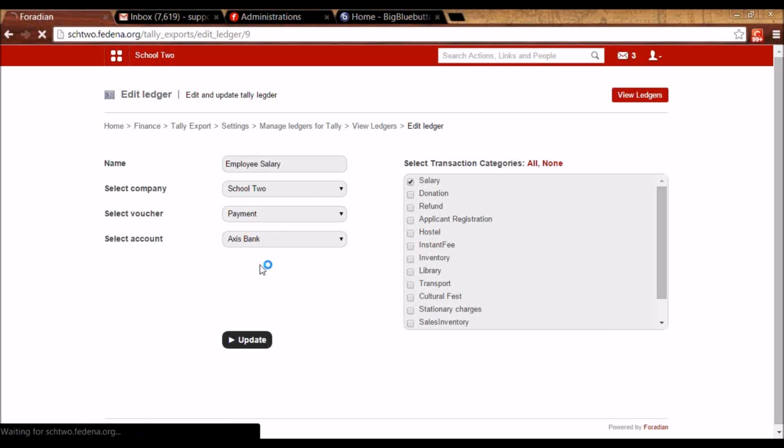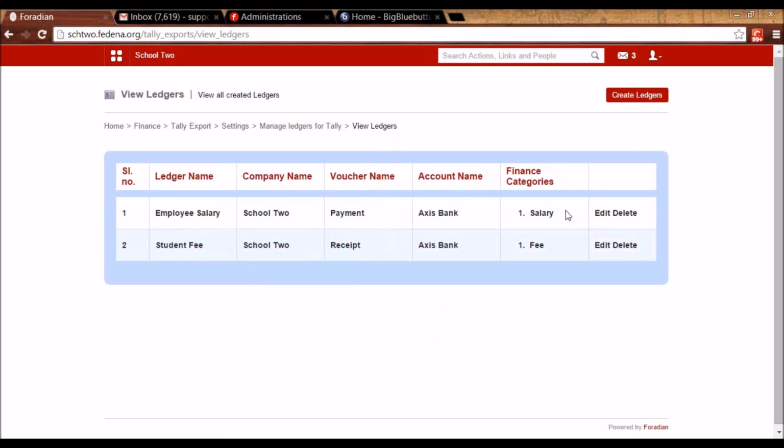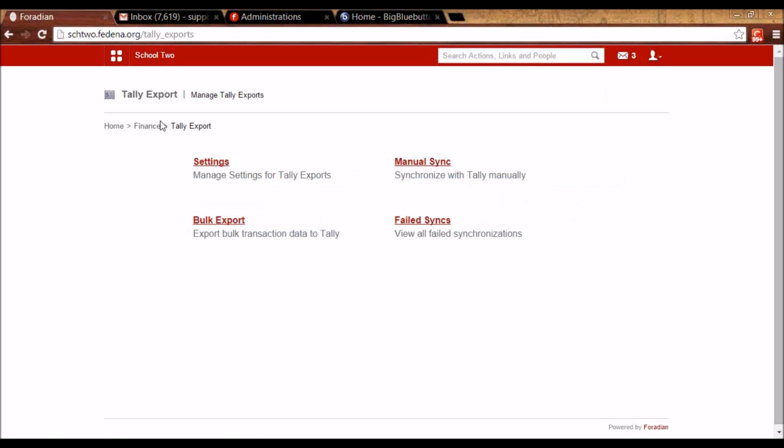So like this, you can create ledgers particular to each model that you just saw. So this is about Tally.